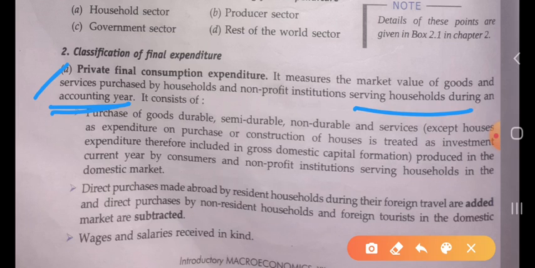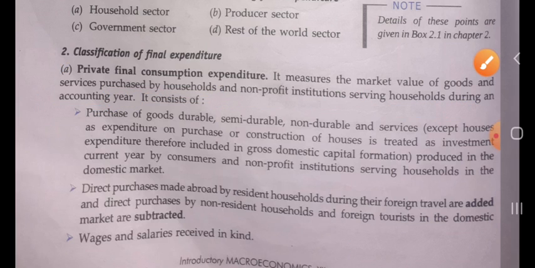It measures the market value of all the final goods and services, okay, which are purchased by the household as well as non-profit institution. All the NPOs, all the non-profit institutions, all the market value of the goods and services which is purchased by the household as well as non-profit institution serving household during an accounting year. Okay. All the purchase of the household sector as well as the non-profit institutions.